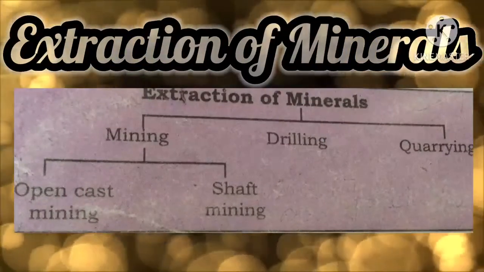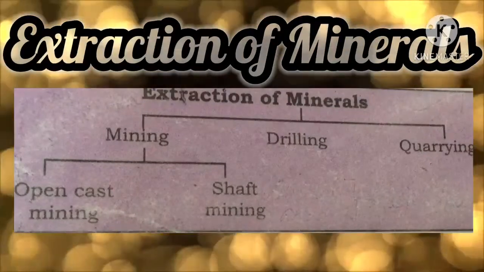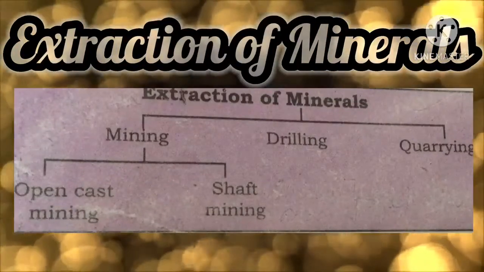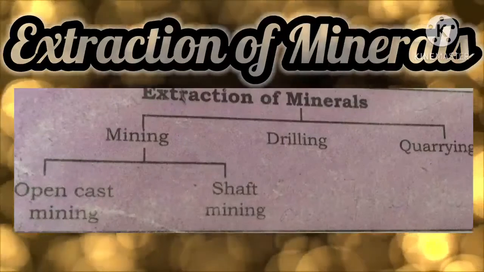Okay, so in that process there are two types used. One is open cast mining and another one is shaft mining.